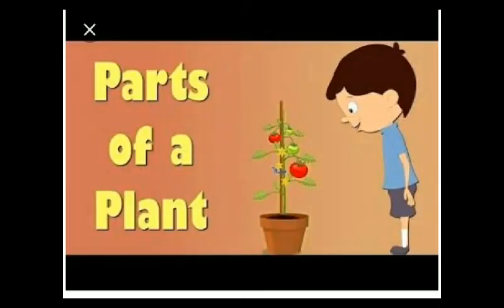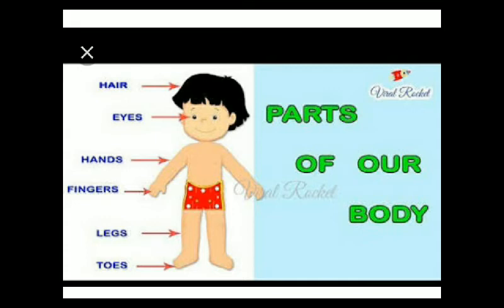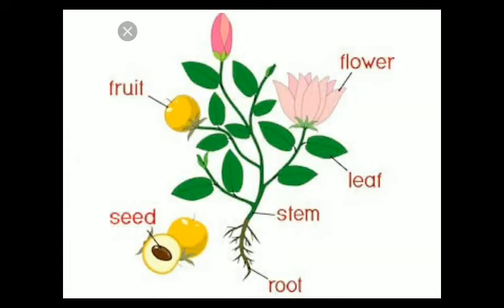In today's class, we learn about parts of a plant. Now tell me, children, name any 4 parts of your body. Yes, children, we have body parts like head, neck, hand and legs. Just like us, even plants are made up of different parts. Just like us, plants are living things. They breathe, grow, and make and store food for themselves. Plants are a source of food.